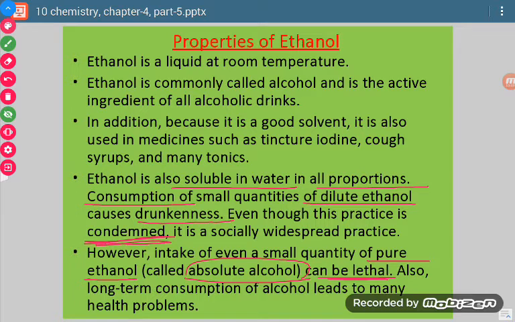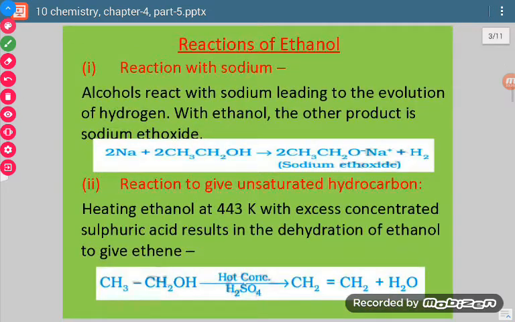So it means in all these alcoholic drinks there is a little percentage of ethanol which causes drunkenness. If somebody consumes these alcoholic drinks for a long term, it will lead to so many health problems, so it should be avoided.